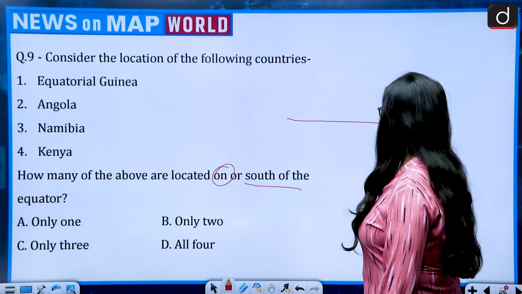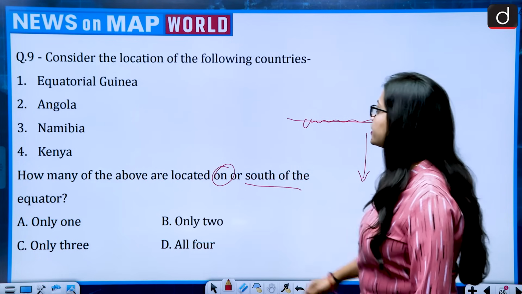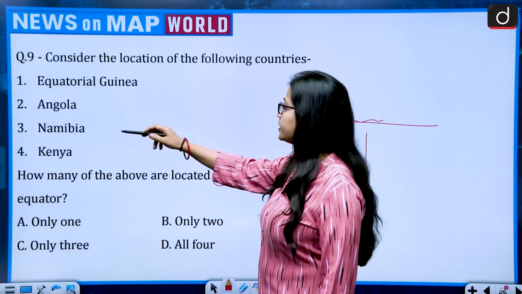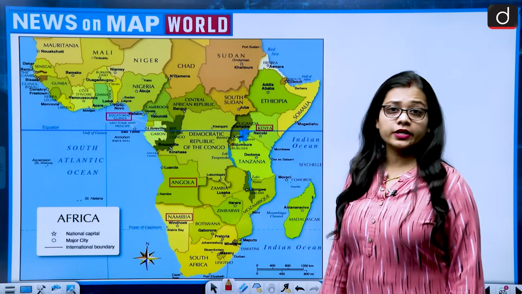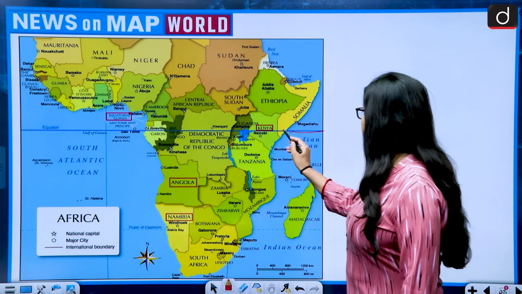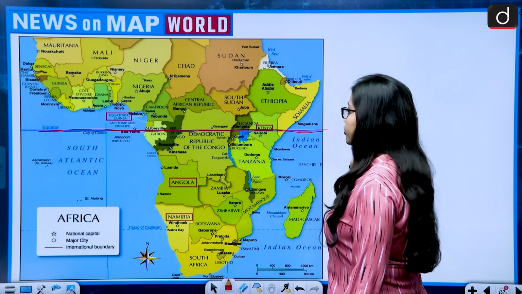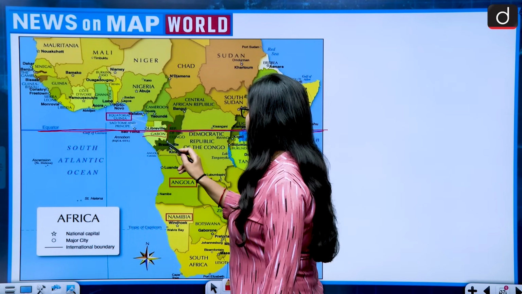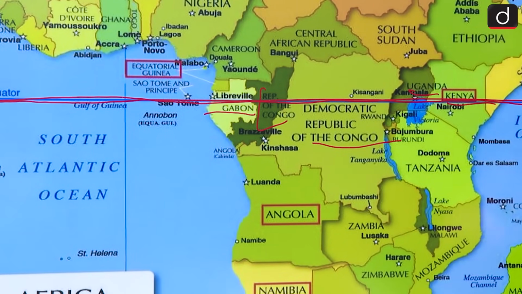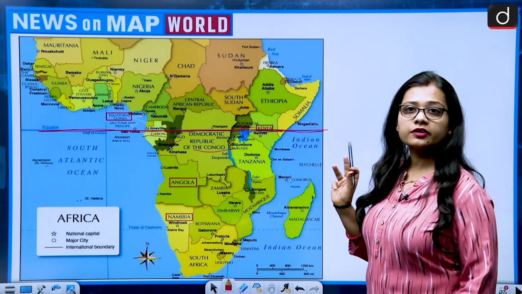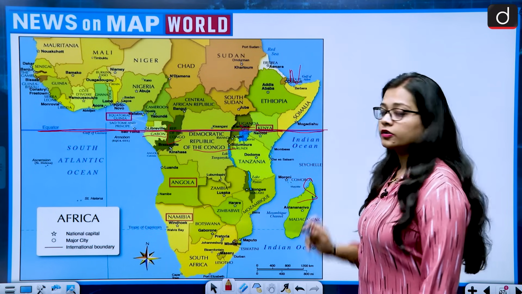It means if this is the equator, how many are located on the equator and on the south of the equator? The 4 countries are Equatorial Guinea, Angola, Namibia and Kenya. Let's see the map of the African continent, and if we draw the equator, then this is the line of the equator. In the African continent, the equator passes through Gabon, Republic of the Congo, Democratic Republic of the Congo, then Uganda and then Kenya. So these are the countries in Africa through which the equator passes. This is north and this is south of the equator.